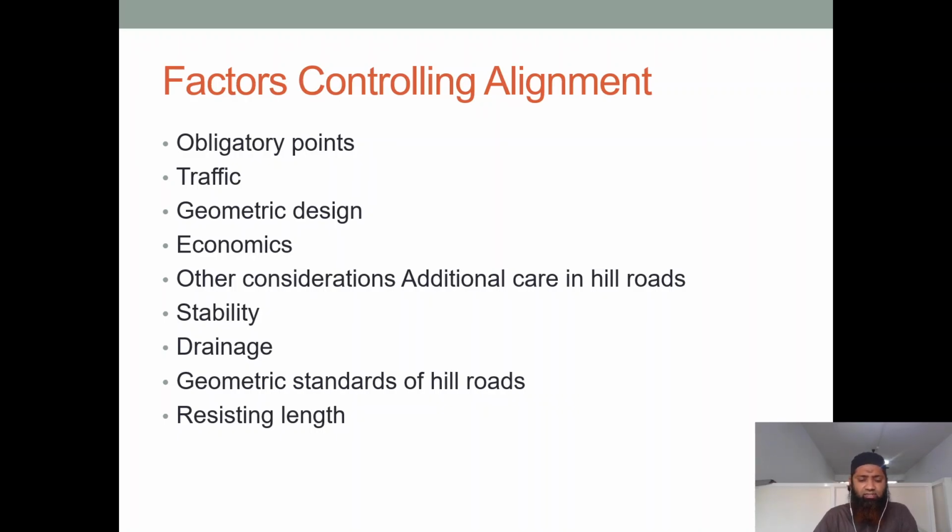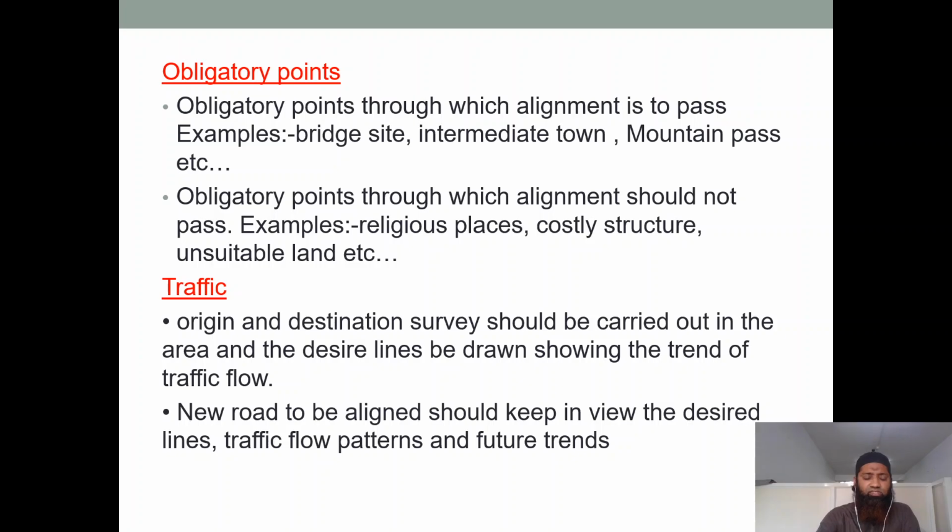A proper drainage system is also required. An improper drainage system will lead to clogging of the roads, which will cause a big problem to the commuters, as well as damage to the vehicle, and loss to property and life also. Geometric standards of hill roads, even this should be seen. What are the standards of the hill roads and resisting length? Let us see in the further slides what this is.